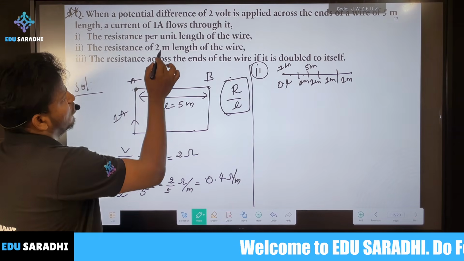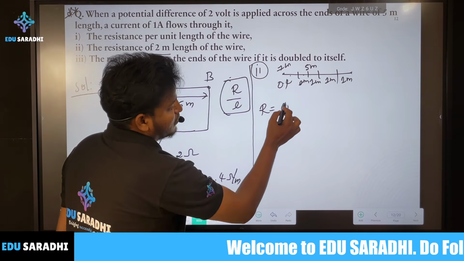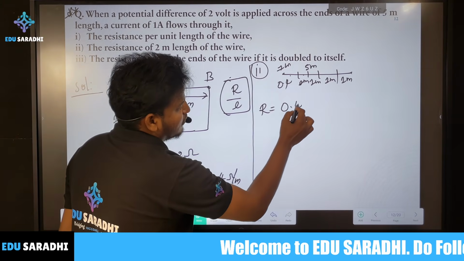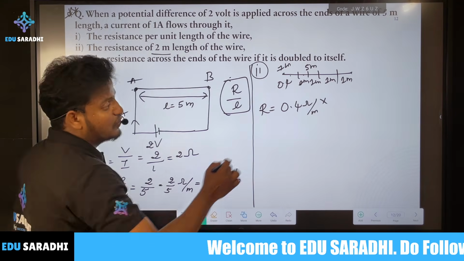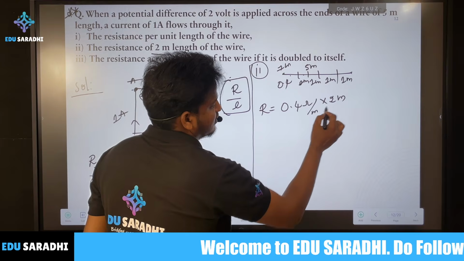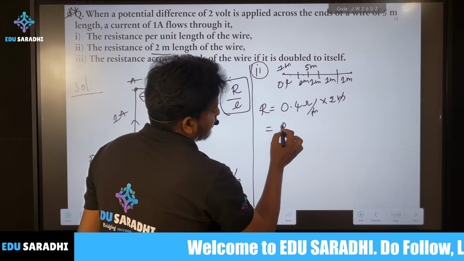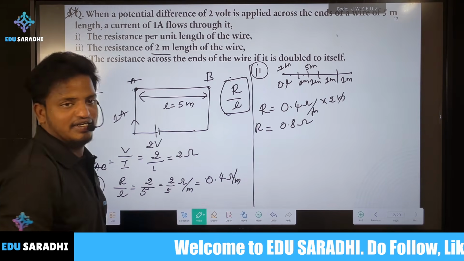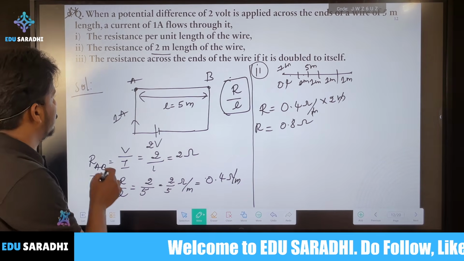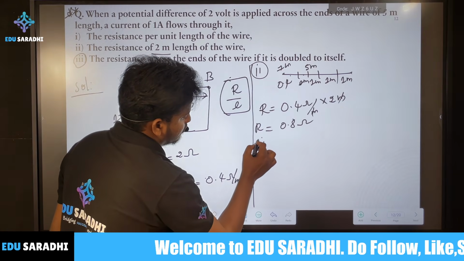They're asking for 2 meters, so the meter cancels, and 2 times 0.4 is 0.8 ohms. This is the second subdivision.